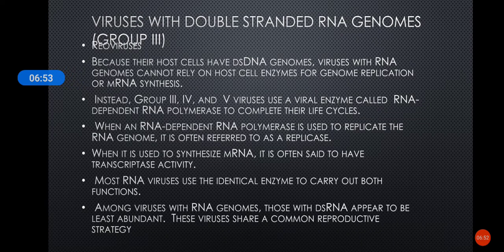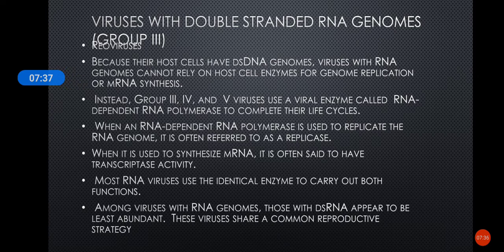The next is group 3, that is viruses with double-stranded RNA genomes. They are called reoviruses. In this case, viruses have a double-stranded RNA genome and the host cell has a double-stranded DNA genome. So due to that reason, they cannot rely on the host cell enzymes for genome replication or mRNA synthesis. So in the coming groups, that is group 3, group 4 and group 5, the viruses use an enzyme called RNA dependent RNA polymerase to complete their life cycles.